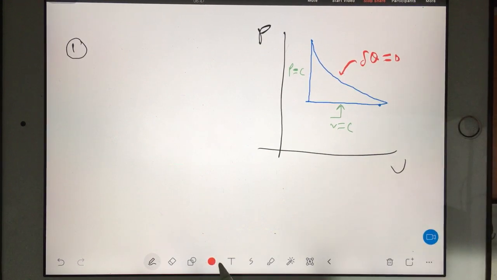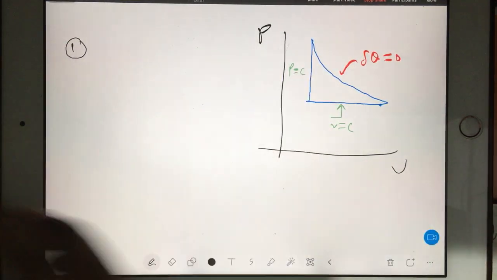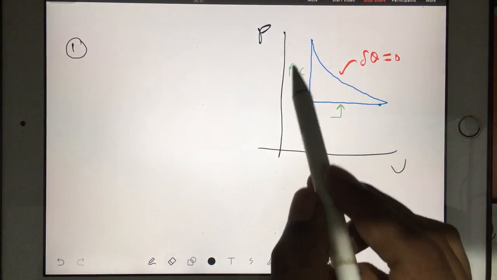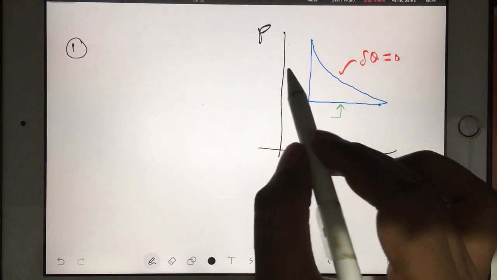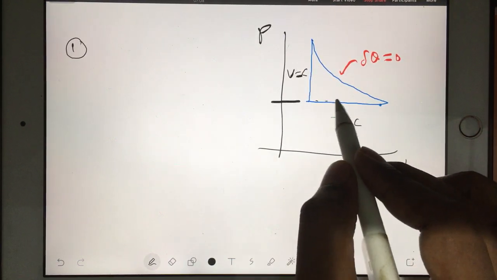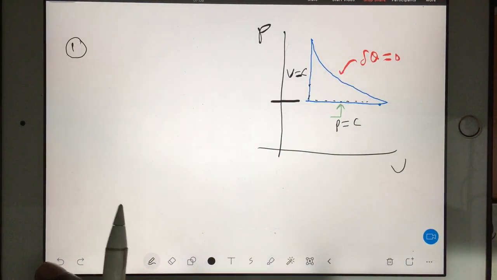So name is heat you are adding at constant volume. So where is your, sorry, I think I have done wrong. This is your constant pressure, this is your constant volume. This is your volume constant, this is your pressure constant, because pressure line is this, right? On this line pressure is not increasing, on this line volume is not increasing. So that was my mistake.